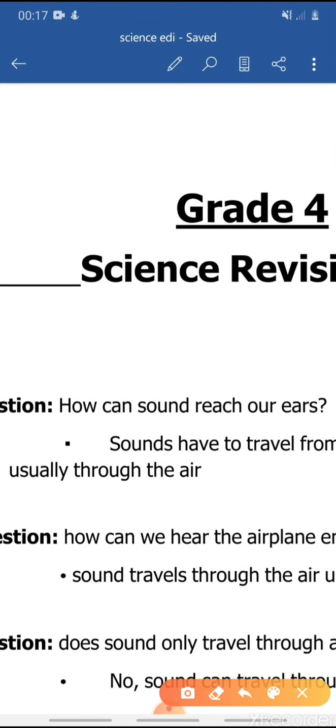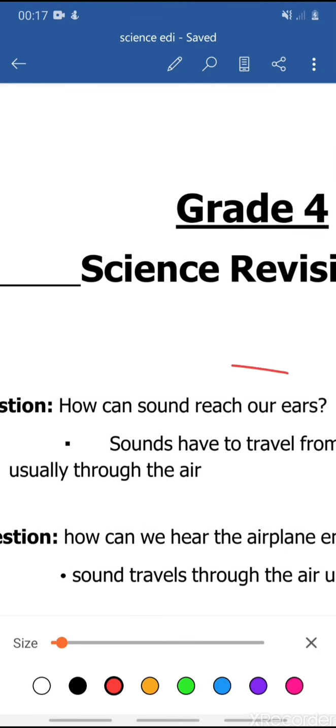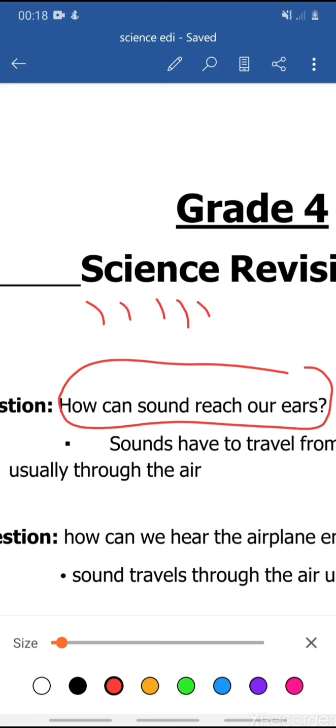As you can see here, how can sound reach our ears? This is the first question. Sound is made by vibration, okay? Some sources of sound will be vibrating to make the sound, which allows it to travel through the air or through other materials that might allow the sound to travel through them until it reaches our ears, okay? So if you are standing here,